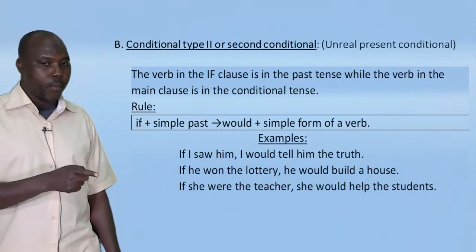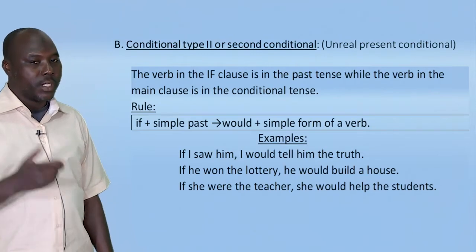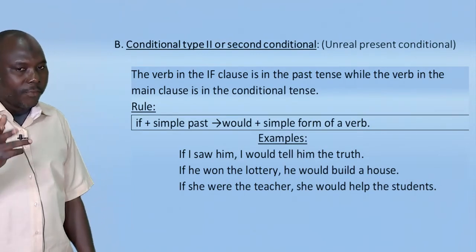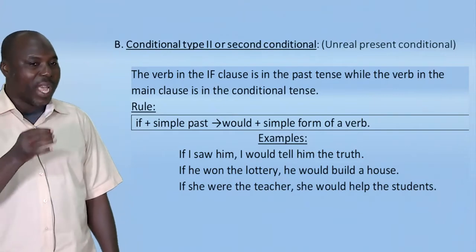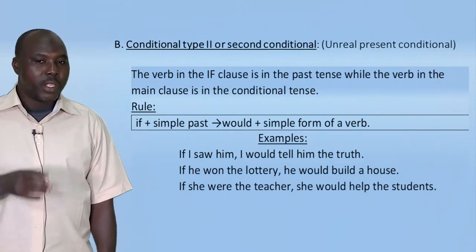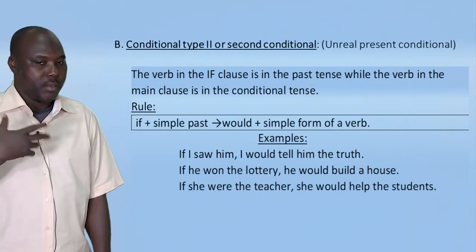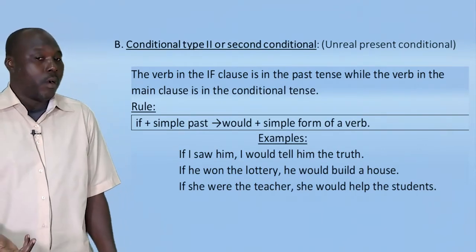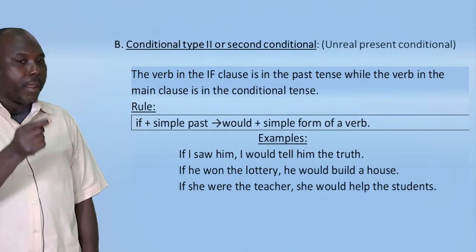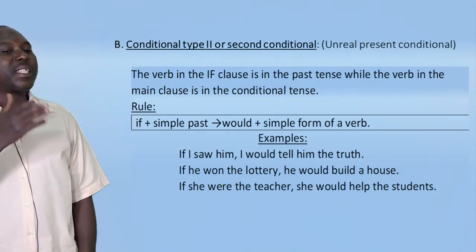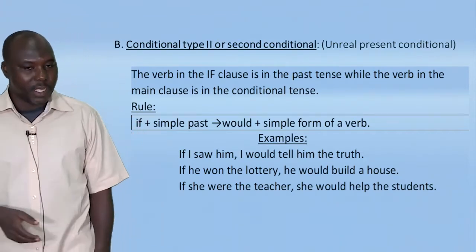If plus simple past, this is the if clause, and would plus the simple form of a verb. So after the if, you have to conjugate subject plus a verb of your choice into the simple past. In the main clause you have would plus the simple form of a verb. Okay, for illustration we have got some examples here.